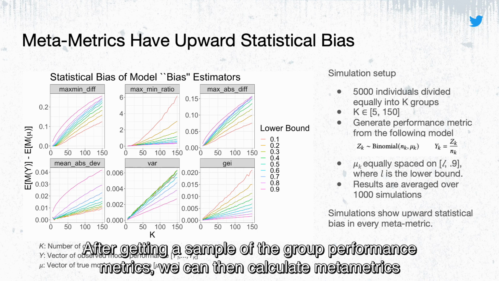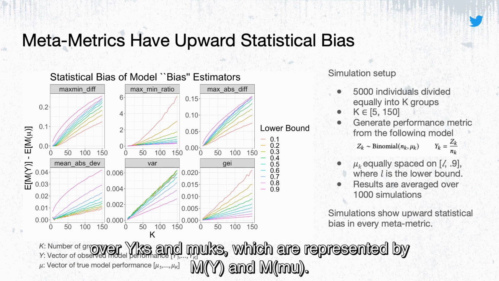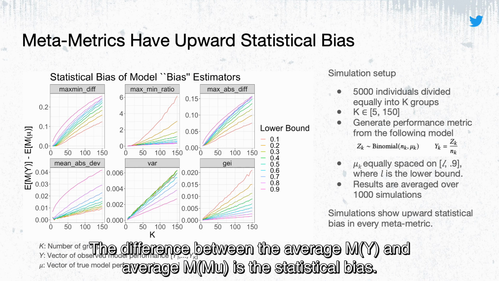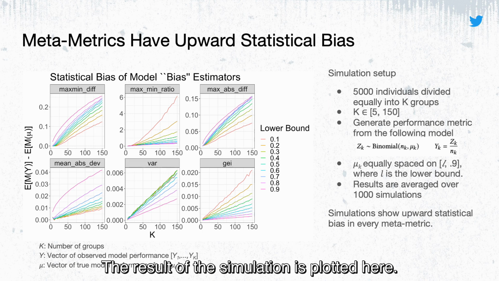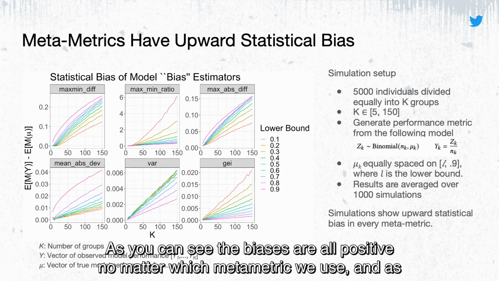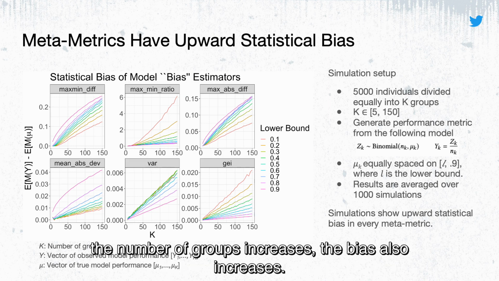After getting a sample of the group performance metrics, we can then calculate MetaMetrics over the y_k's and mu_k's, which are represented by m_y and m_mu. Finally, we average MetaMetrics over 1,000 simulations. The difference between the average m_y and the average m_mu is the statistical bias. The result of the simulation is plotted here. The y-axis shows the statistical bias, and the x-axis shows the number of groups. As you can see, the biases are all positive no matter which MetaMetrics we use, and as the number of groups increases, the bias also increases.